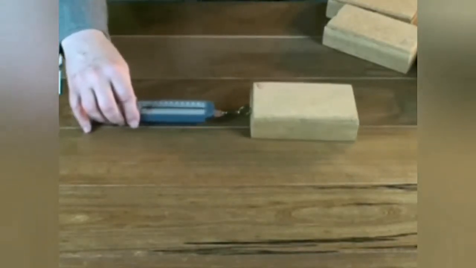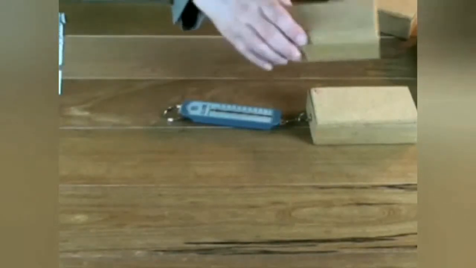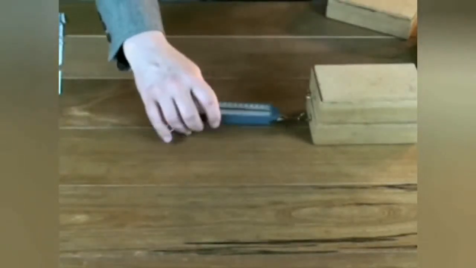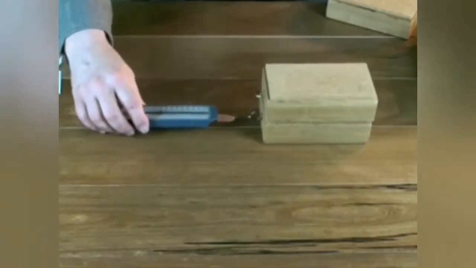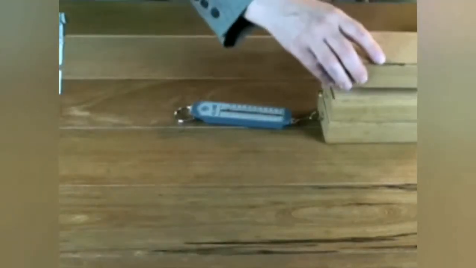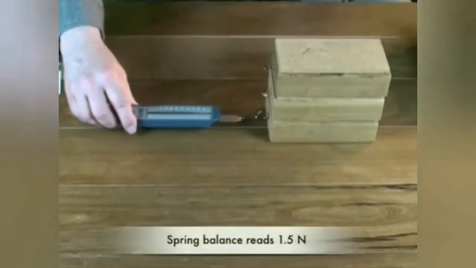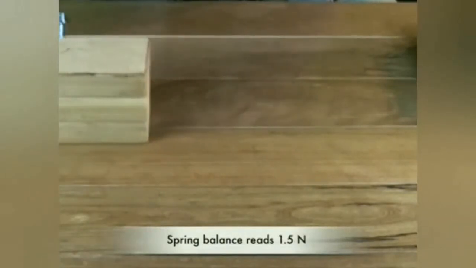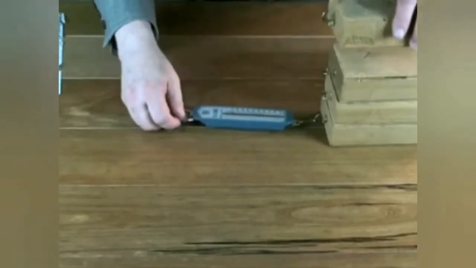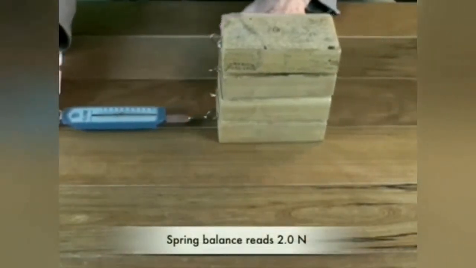Now suppose a block of 2 Newton weight is made to move with constant velocity, and let the spring read 0.5 Newton. Now place another identical block, and now the system weighs 4 Newton. Now the spring balance reads 1 Newton. Similarly, students, now place a third identical block. So the total weight of the system will become 6 Newton, and now it is observed that the spring balance reads 1.5 Newton.